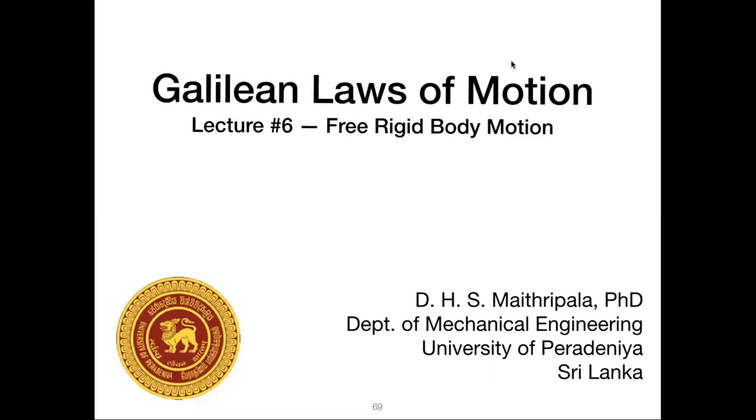This lecture is dedicated to understanding the behavior of free rigid bodies. A free rigid body is a set of particles that are interacting with each other in such a way that the relative distance between any two particles remains constant, and the interaction between these particles and the rest of the universe is so small that it can be neglected.